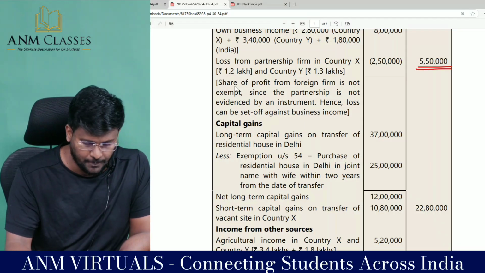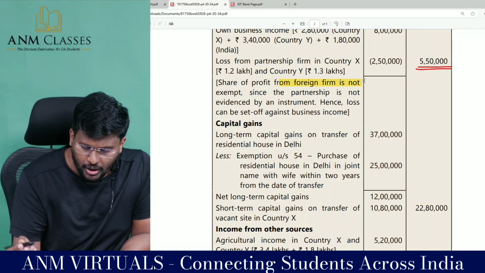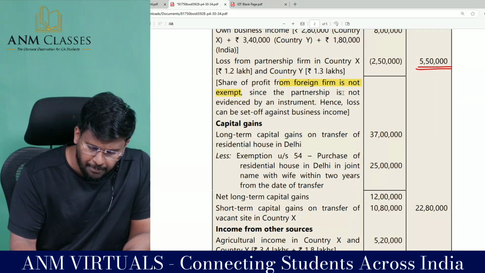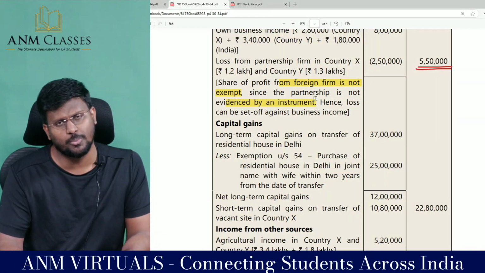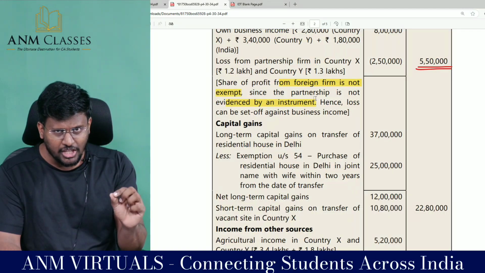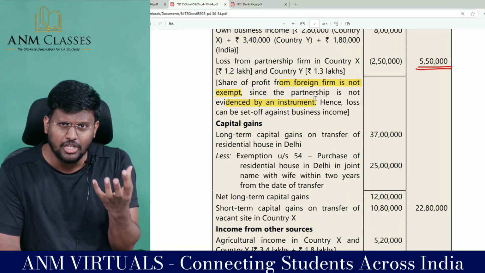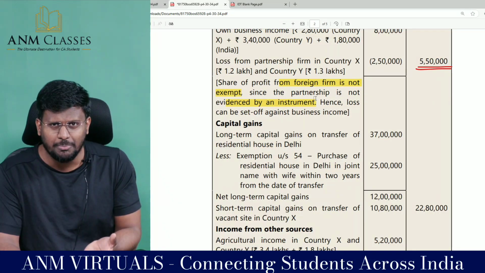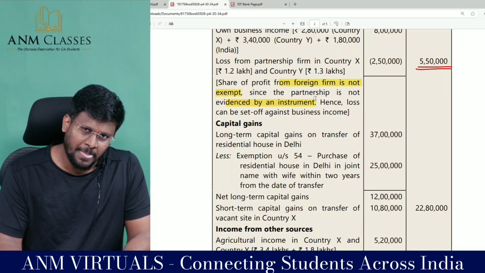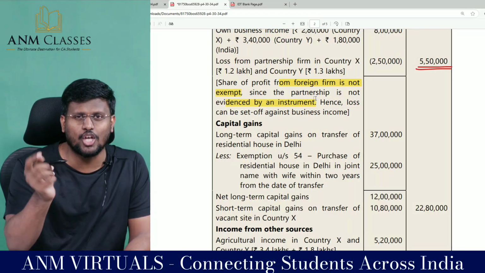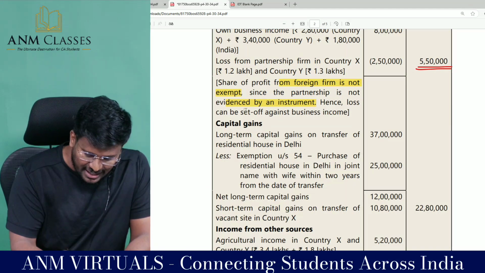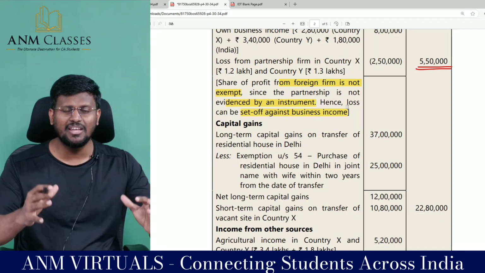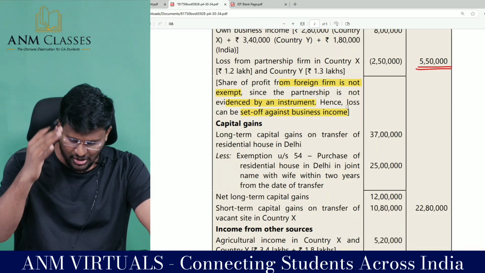You should understand the provision. Share of profit from foreign firm is not exempt. Why is it not exempt? Since the partnership is not evidenced by an instrument. So if there is partnership deed, the income from partnership firm would have been exempted under section 10(2)(a). Since there is no partnership deed, that income is not exempted. Since the income is not exempted, even the loss is also not exempted. Hence the loss can be set off against the business income. That's why against the business income in India, we are able to set off that loss. Fantastic to the core, sir.